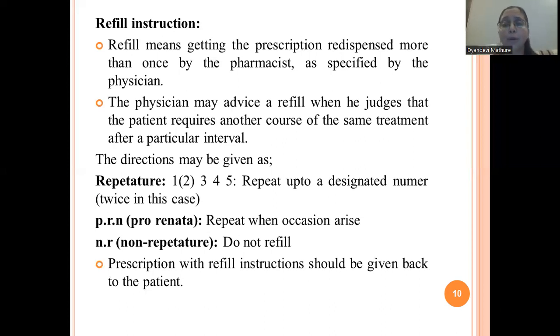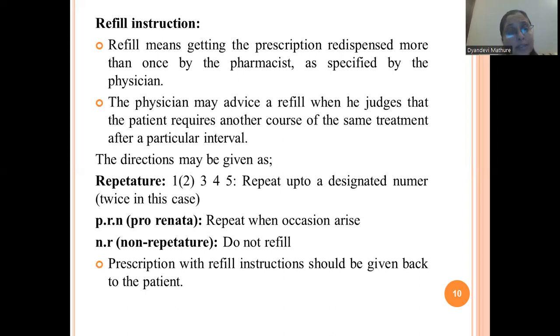Say for example, if the patient is suffering from fever, and for 5 days a doctor has prescribed him some medication. But after 5 days, if the physician directs the pharmacist to redispense that prescription one more time, means again, if the physician wants that patient to repeat that dose for the next 5 days, then that is called refilling of the prescription.